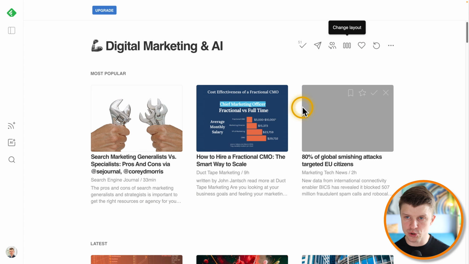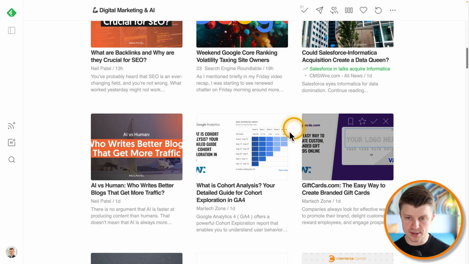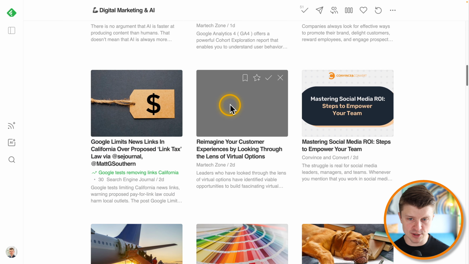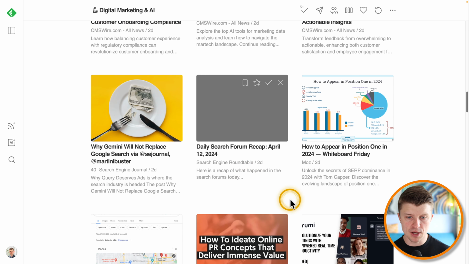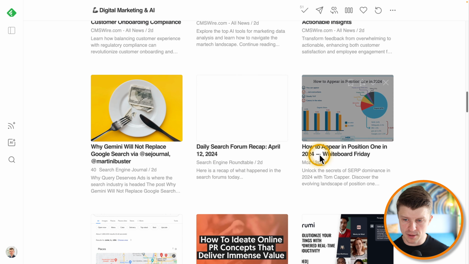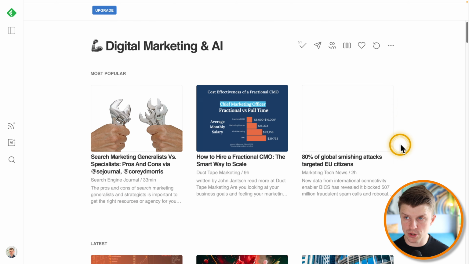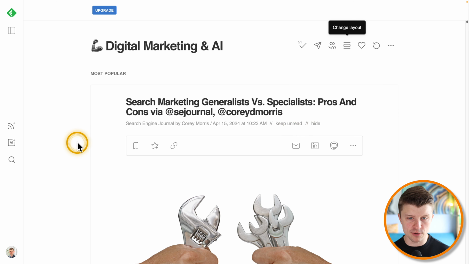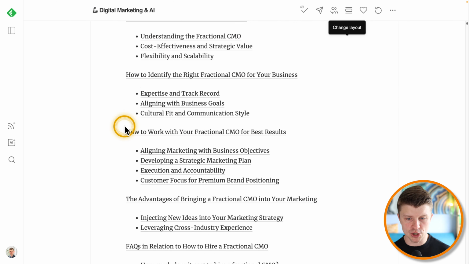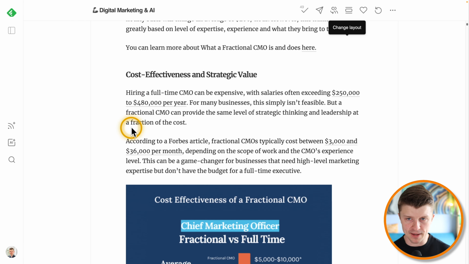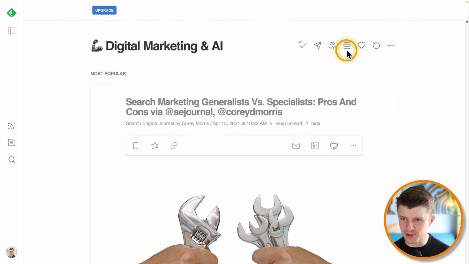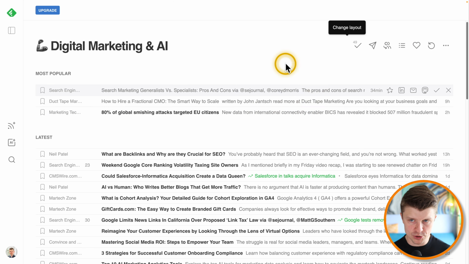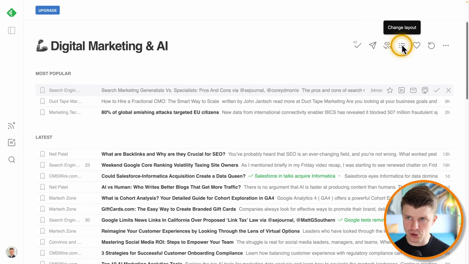You also can choose the cards view just to have this kind of larger layout. The only thing is that sometimes it doesn't pull that featured image from the article, but I think it's more visually appealing for sure. And then you also can choose the article view, so it will just pull basically the whole article. But this is not really the best view for this use case. So then you would just check or change the layout.